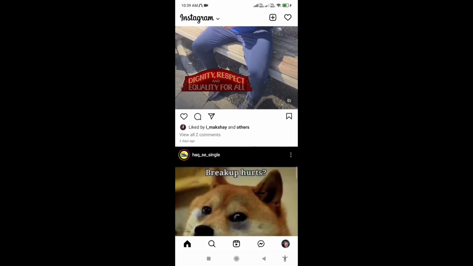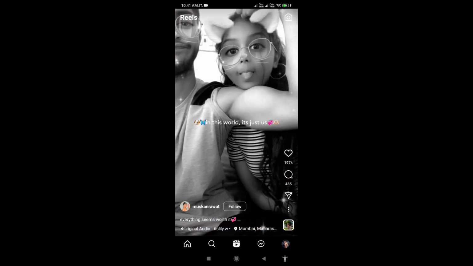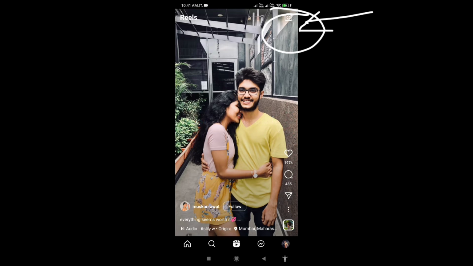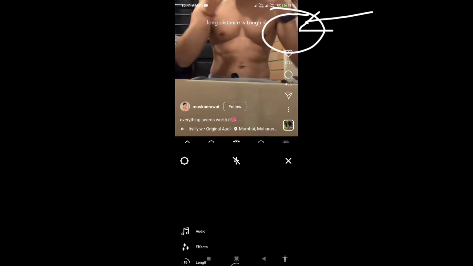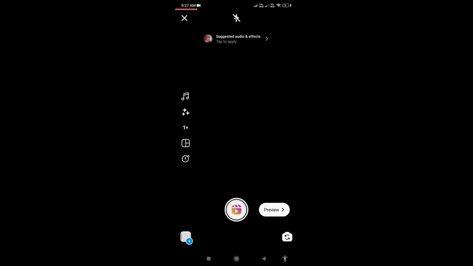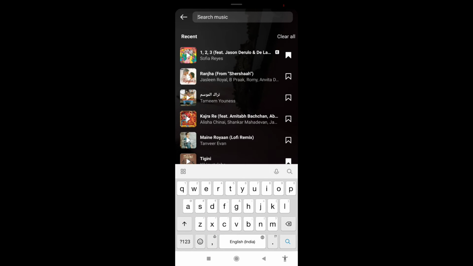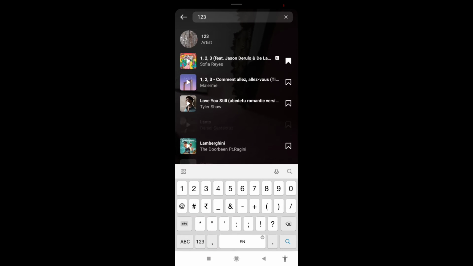Remember the song name, that will help you further in the video. Simple, open your reel option, and on the upper side you can see the camera option, click on that. Now select your video clip. And now click on audio and type the same name of that song, whatever you have to use in this reel. Here you can see, the problem has been fixed.